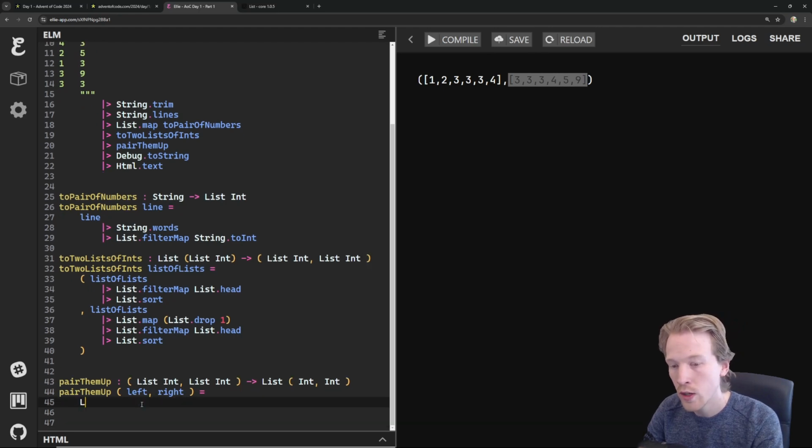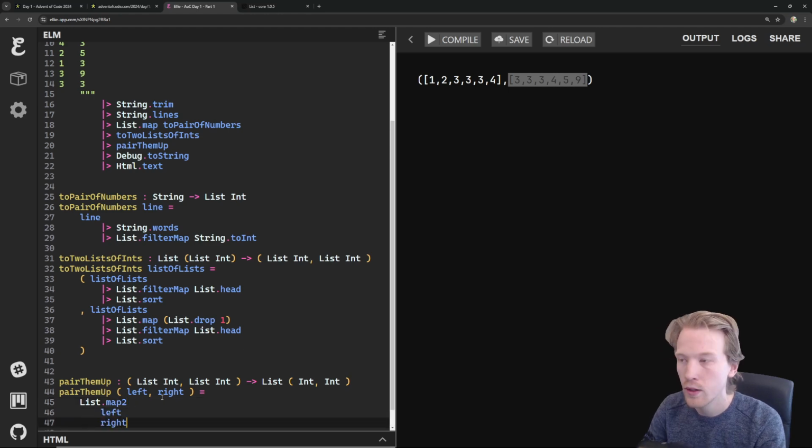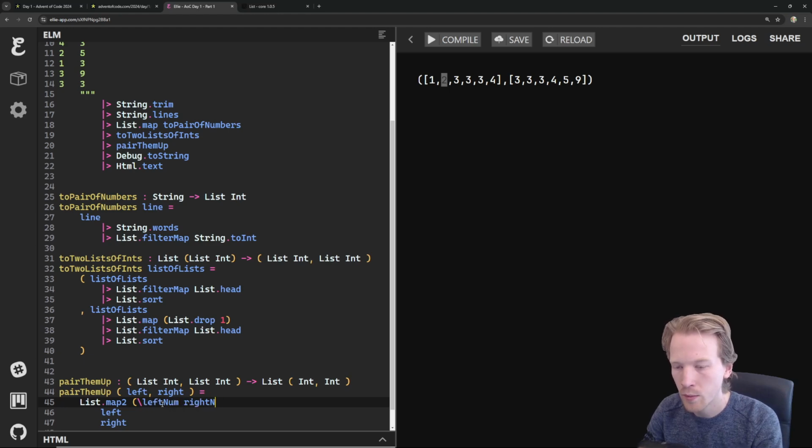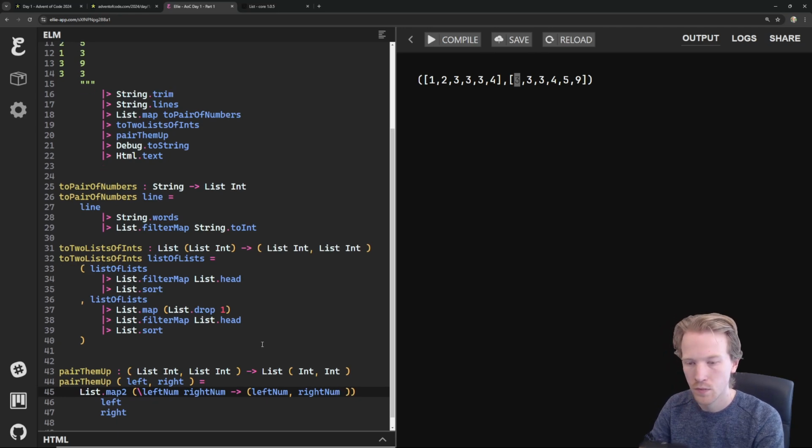What we're going to do is say List.map2, and that's going to allow us to loop through both of these lists at the same time together. List.map2 is going to take in the left number and the right number, and it's going to allow us to basically pair them together. So we can say 1 and 3 are going to be put in a pair. So the left num and the right num are going to go together.